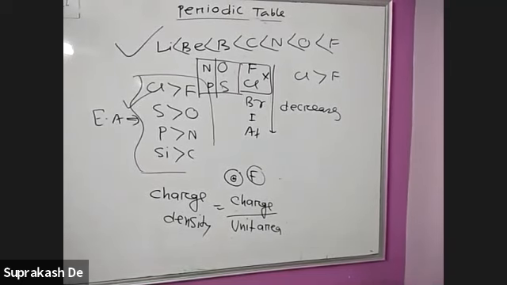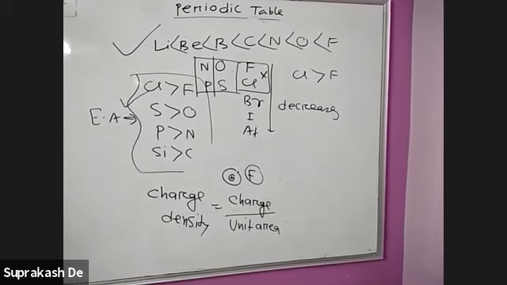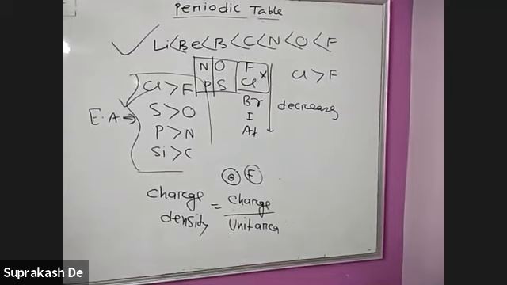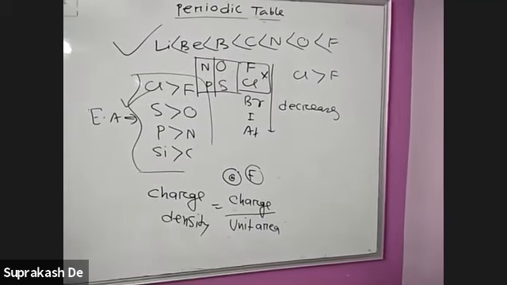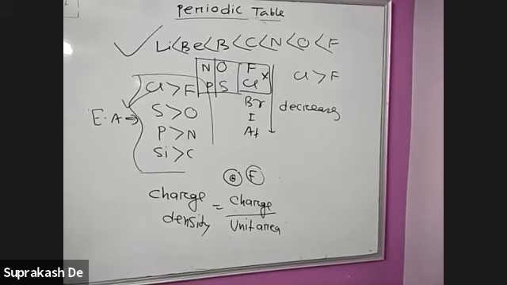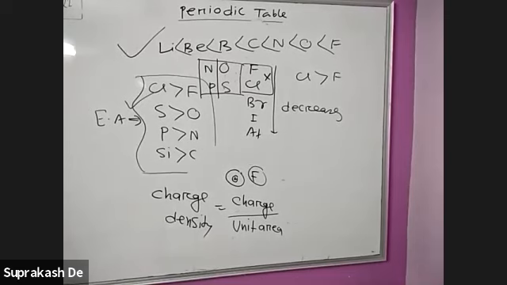Ionization potential and electron affinity are very important, very important. You open your book and see from there. After that, I will tell the other property. The other property is very easy. Only one sentence.